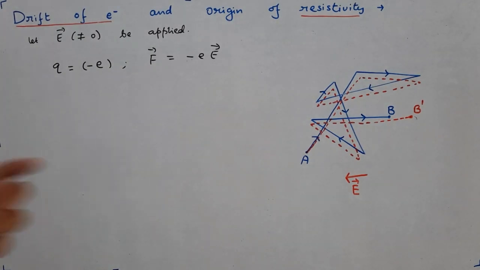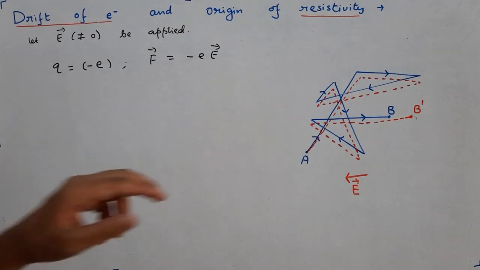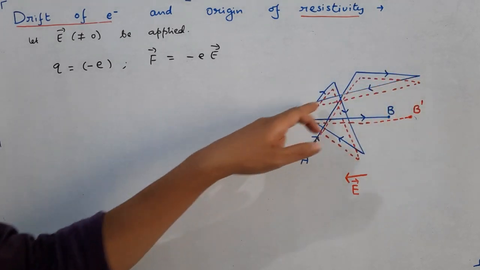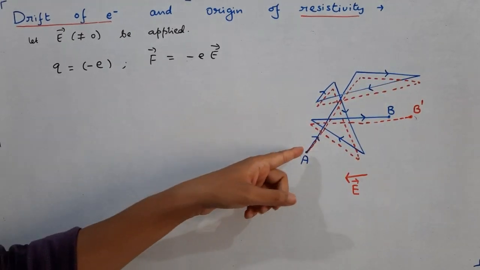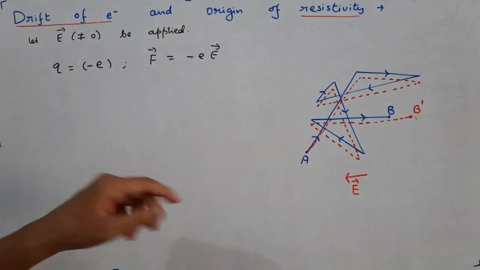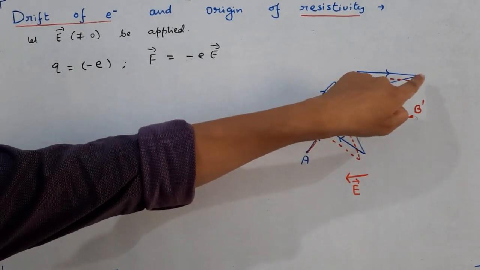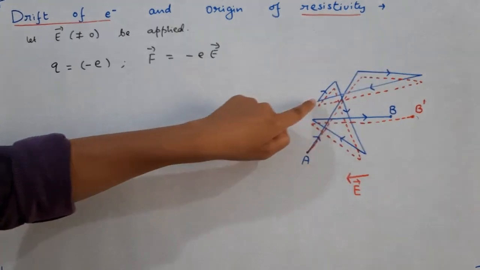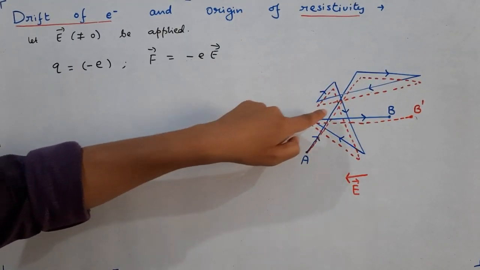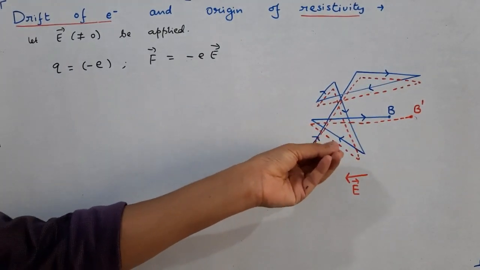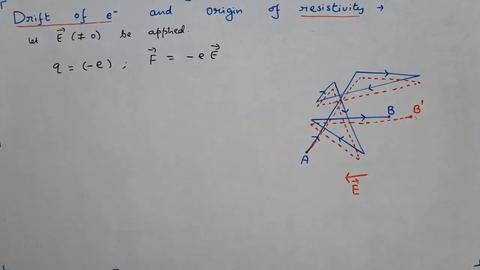This is represented in this particular figure, students. In absence of electric field, the blue path indicated by the solid line shows the path. The electron goes like this, it suffers a collision with a big ion, changes the direction of velocity, then again changes, again changes, again changes, and it reaches after some time, say t, to some point B.